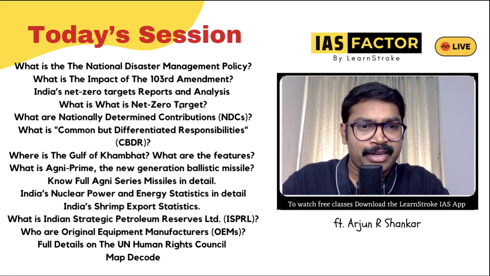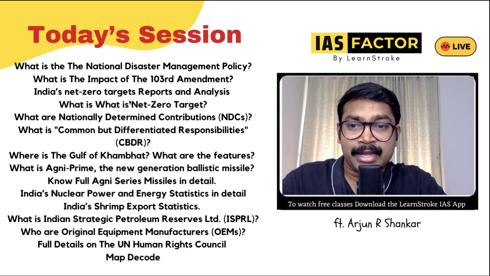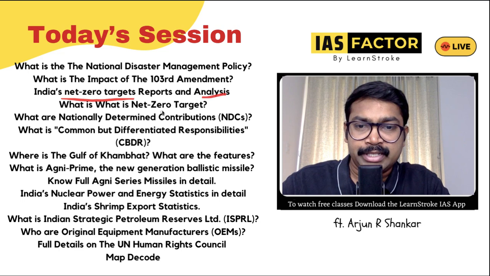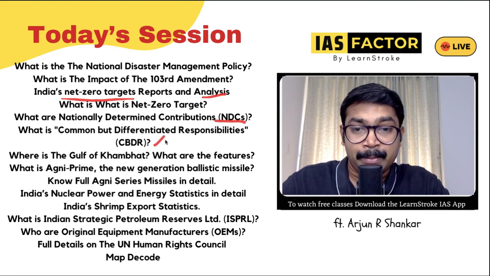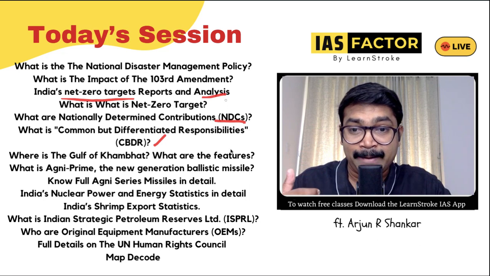And every time we see newspapers, we see this news written: India's net zero target. So what do you mean by net zero targets, and analysis? What is a net zero target, and what are NDCs, or nationally determined contributions, and what is CBDR, the principle of common but differentiated responsibilities? What do you mean by that?